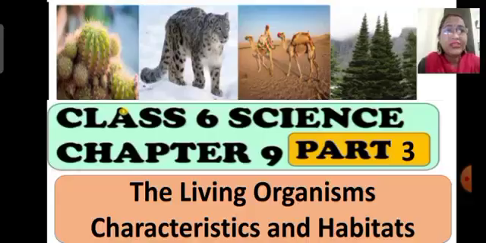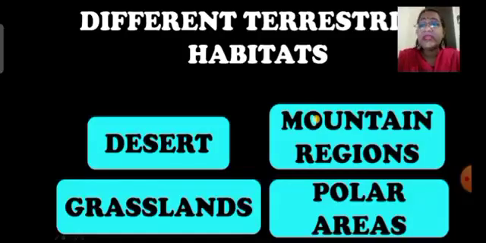In the previous session, I taught you the types of habitat. In that I explained that there are two types of habitat, terrestrial habitat and aquatic habitat. Now we will study terrestrial habitat in detail. Different terrestrial habitats are desert habitat, mountain regions, grassland regions, and polar regions, and we will try to understand what features are present in the animals or in the plants of these regions which make them survive in the particular terrestrial habitat. So first we'll talk about the animals which are present in the desert region.